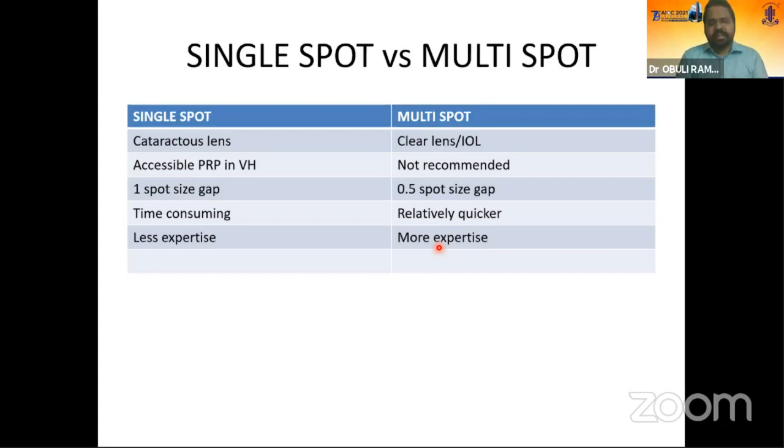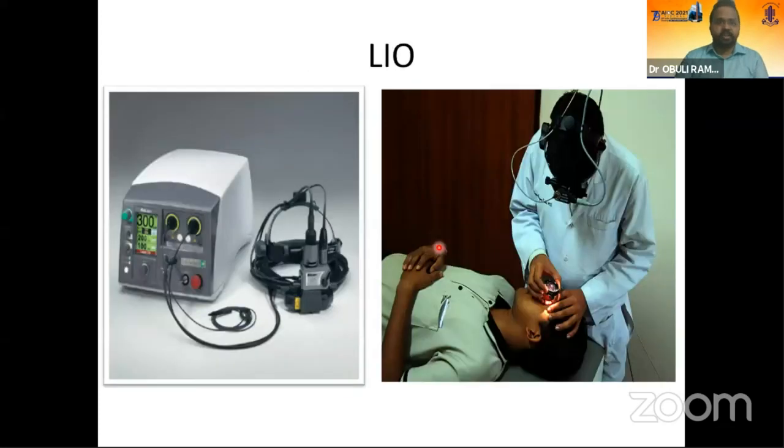Like if a patient has a clear lens or is a pseudophakic patient, and it is a simple case like a PDR where you are doing 2 to 3 sittings. It is not recommended if the patient is having a relatively hazy media like a cataract, or if the patient is having vitreous hemorrhage where you have to do accessible PRP, or you have to do fill-in PRP, where a single spot is much more useful and recommended. And also, things to keep in mind is a 0.5 spot size gap in multi-spot. And multi-spot laser is relatively quicker, but more expertise is needed.